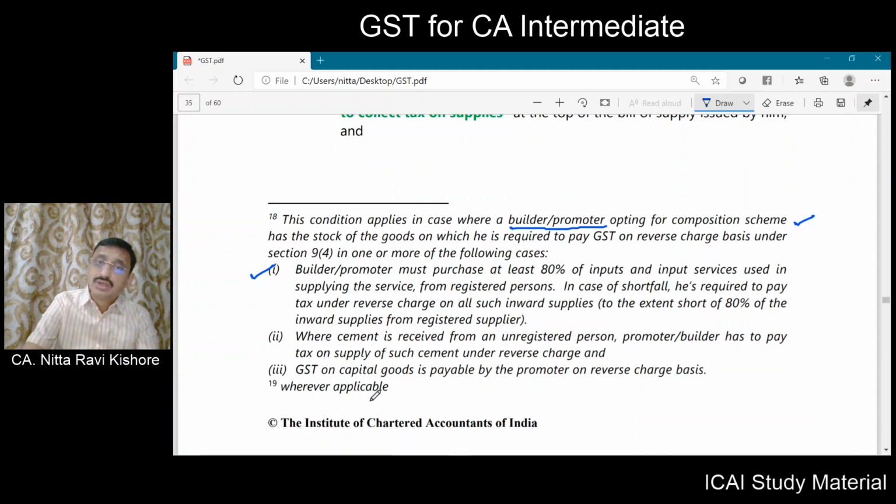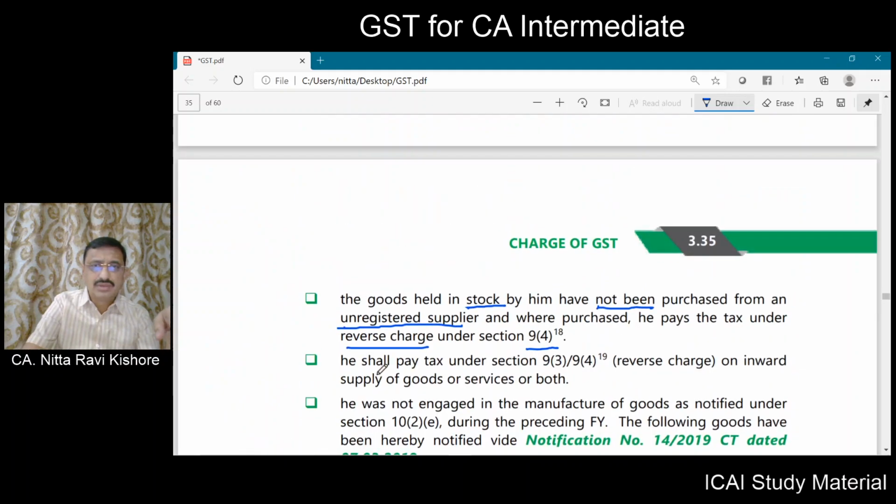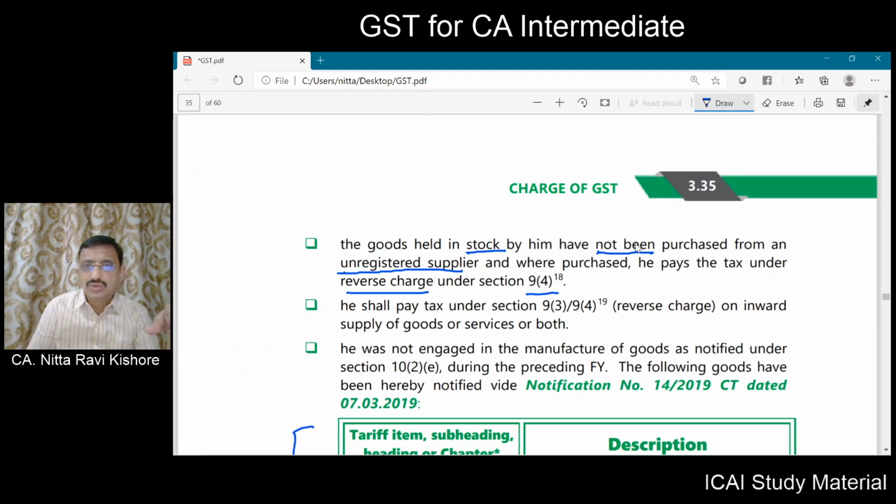This we have referred to in the reverse charge notification. So this provision is applicable only to that builder or promoter who opts for composition scheme, and he shall pay tax under section 9(3) or 9(4) on reverse charge.